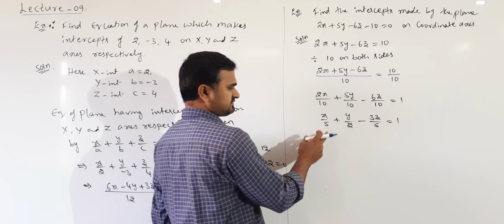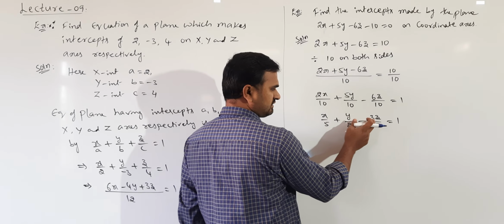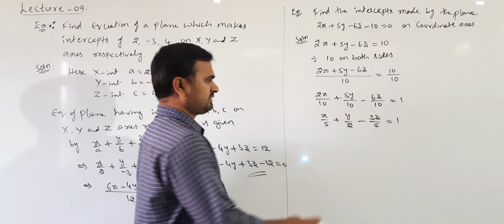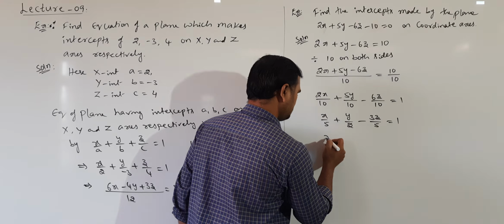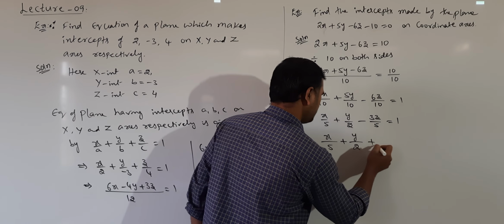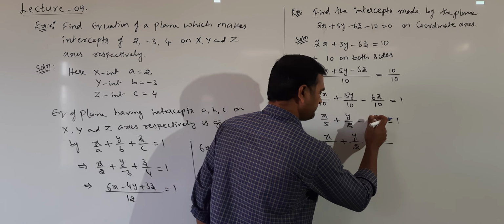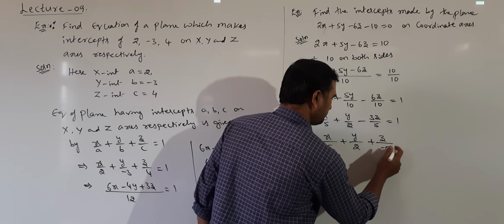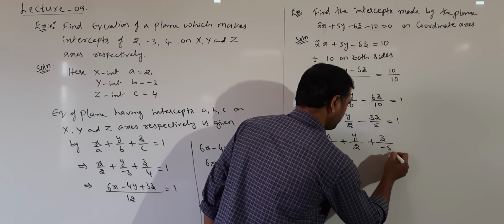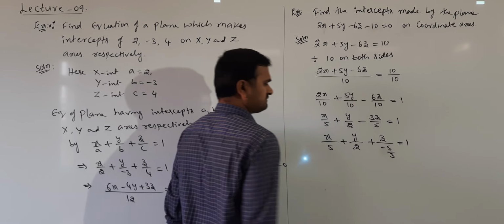Still it is not in intercept form: x by a, y by b, now we need z by c. The coefficient of z must be 1, but here it is minus 3. So x by 5 plus y by 2 plus z by, I will bring minus 3 to the denominator, minus 5 by 3 I can write, is equal to 1.